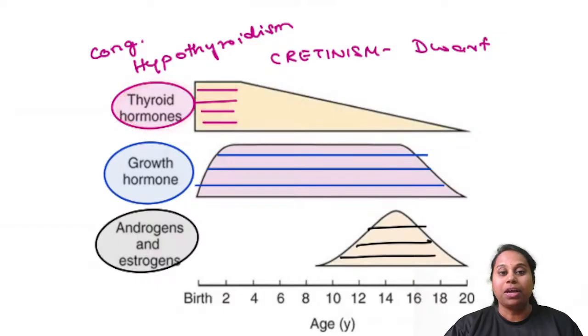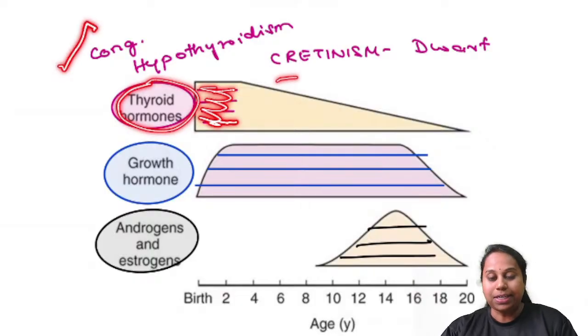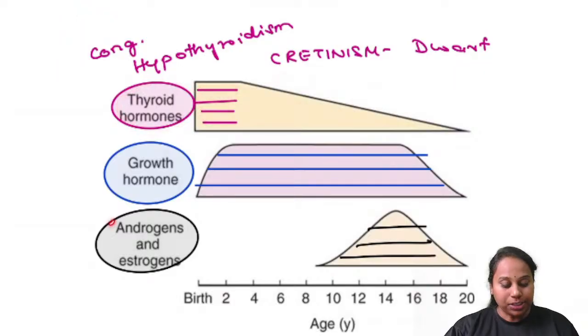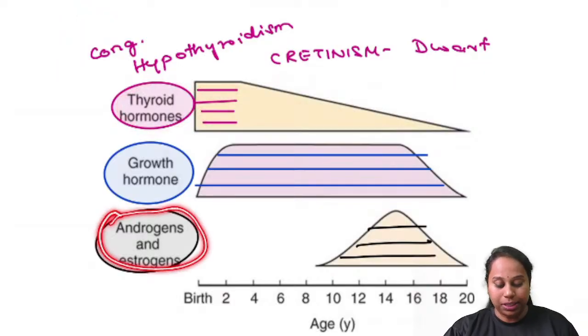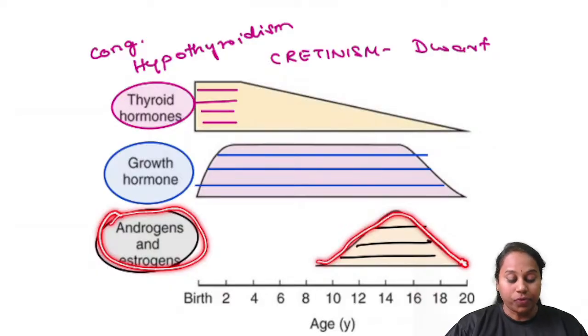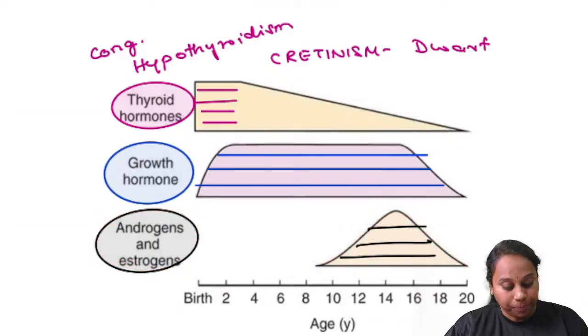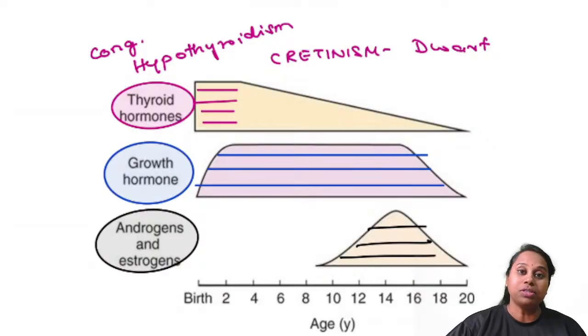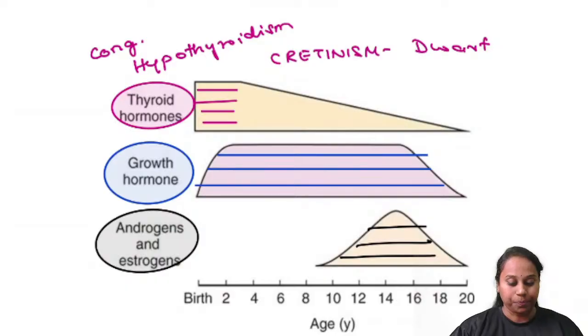That is why congenital hypothyroidism, cretinism, one of the presenting features is dwarfism. Cretin babies are dwarf. Their growth is stunted. Androgens, as the name indicates, sex hormones, they are especially active during the adolescent growth. The adolescent spurt of growth is because of androgens and estrogens, your sex hormones. So we understand that other than growth hormone, thyroid hormones and androgens, your sex hormones, estrogens also help you to increase the growth.